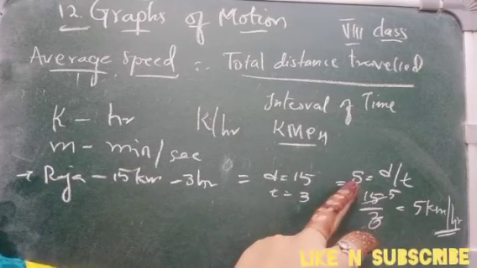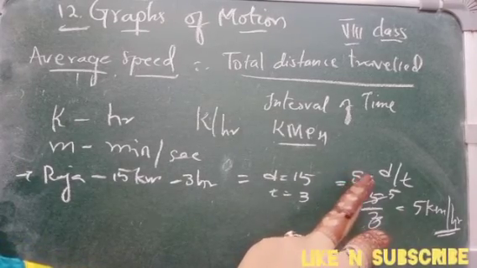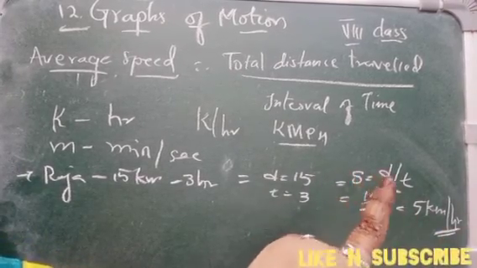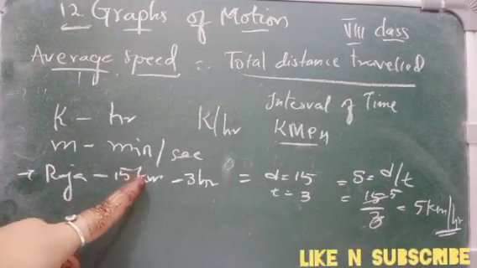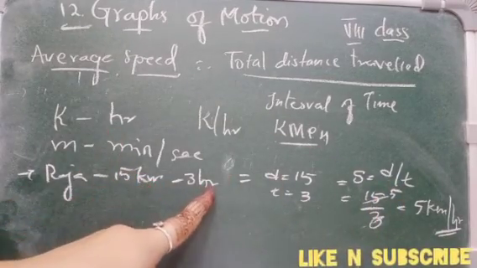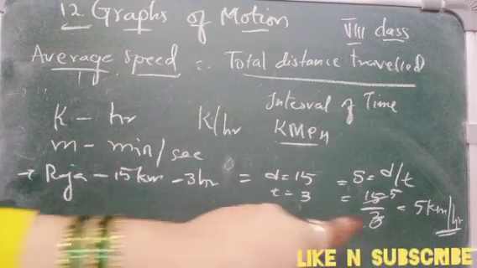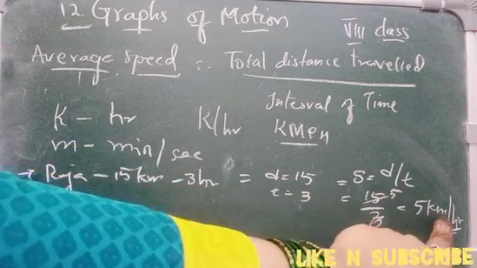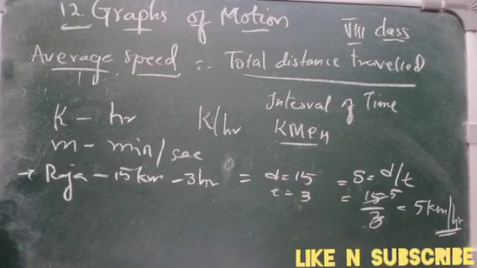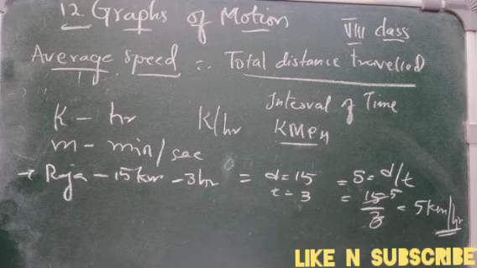So what is average speed? It is 5. Now what unit do we have to write there? Because it is measured in kilometers and the time taken is in hours, we will write it as kilometers per hour, right? So the answer is 5 kilometers per hour, right?